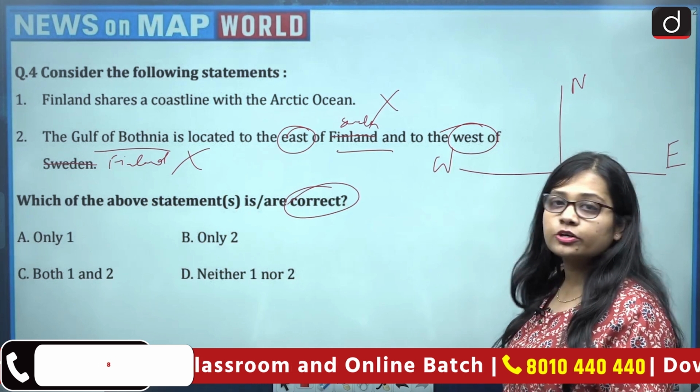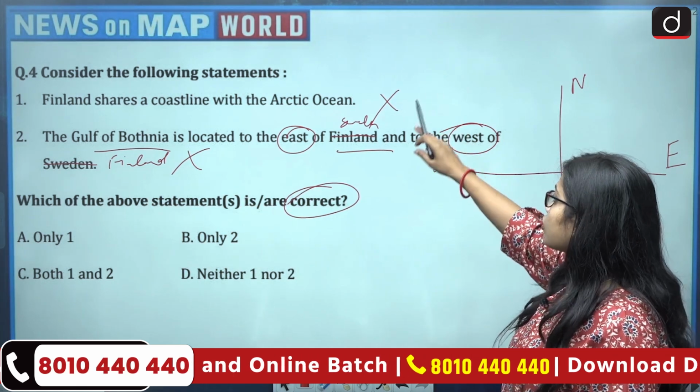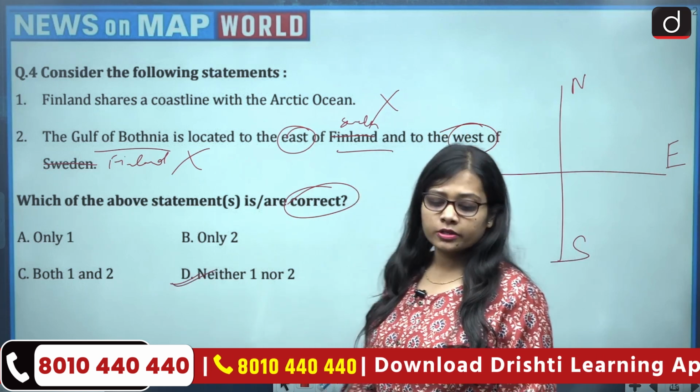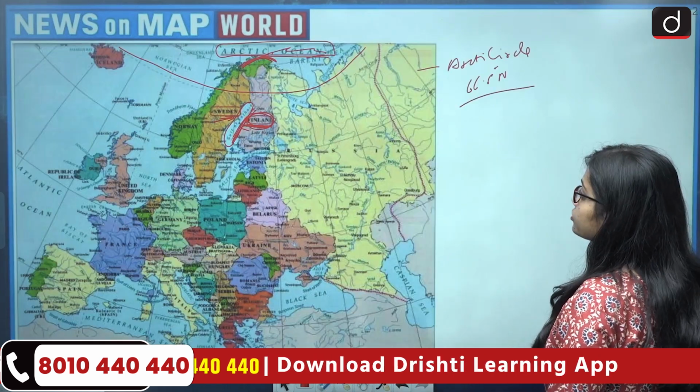Only one, only two, both one and two, neither one nor two. So first is wrong, second is wrong. So the correct answer is option D, that is neither one nor two. Now moving on to next question.